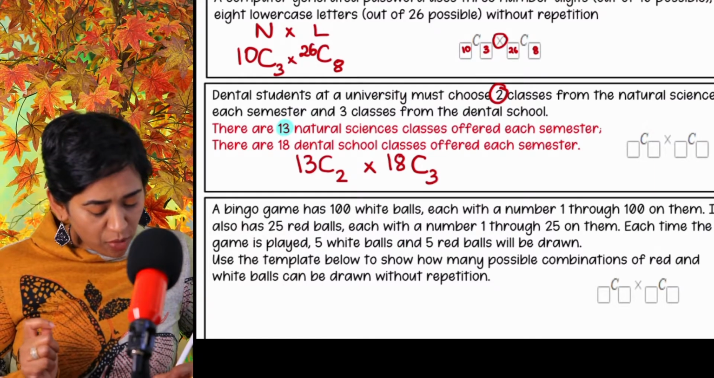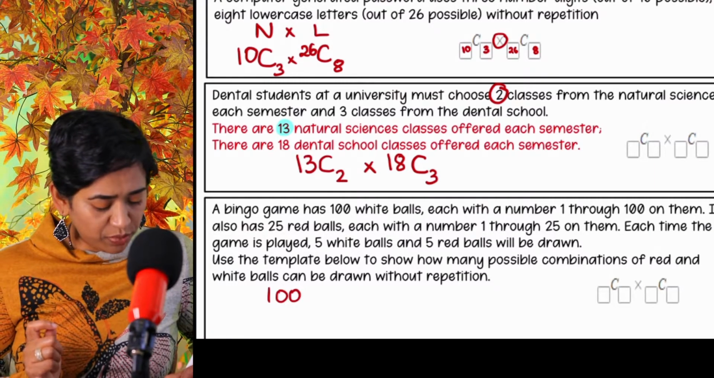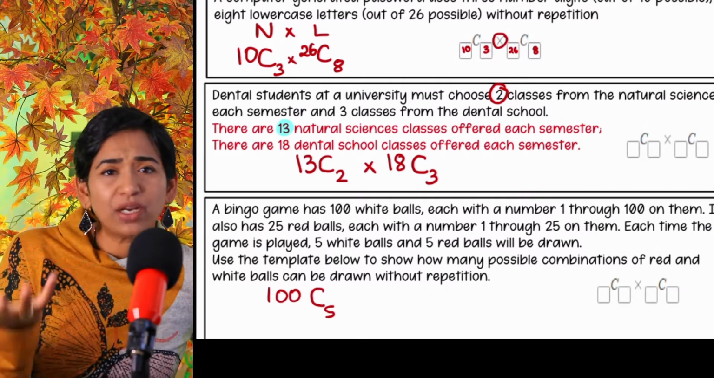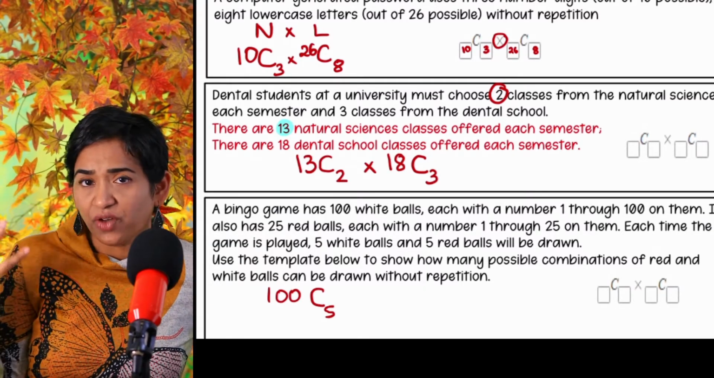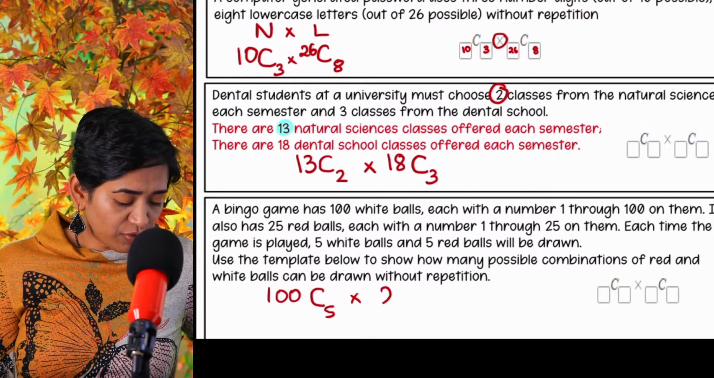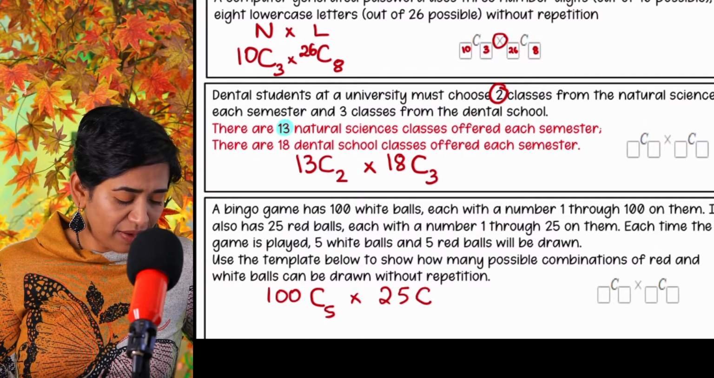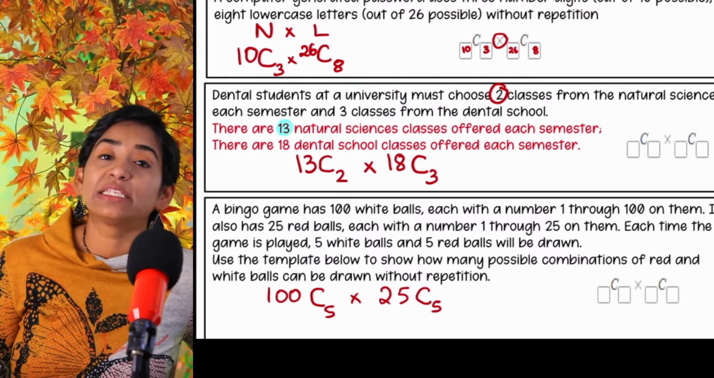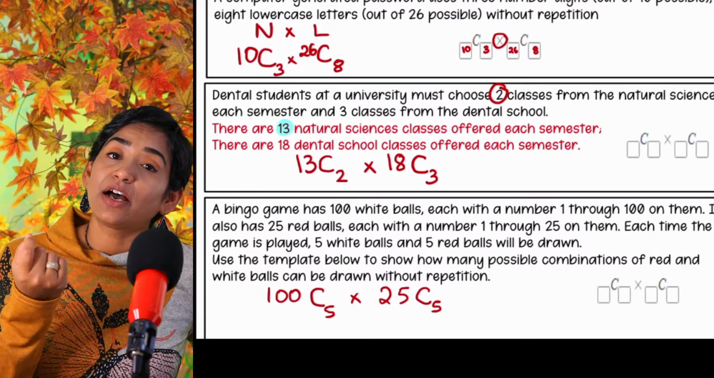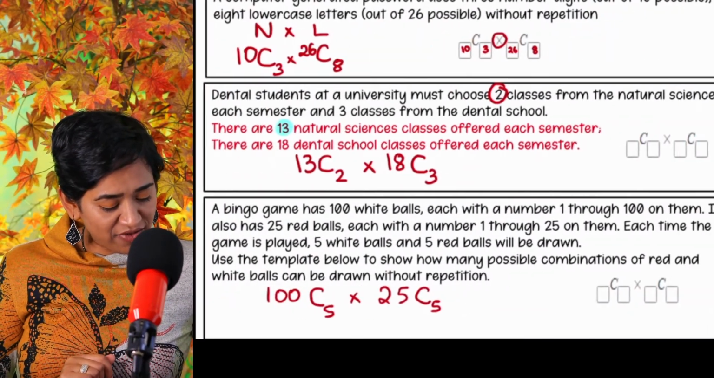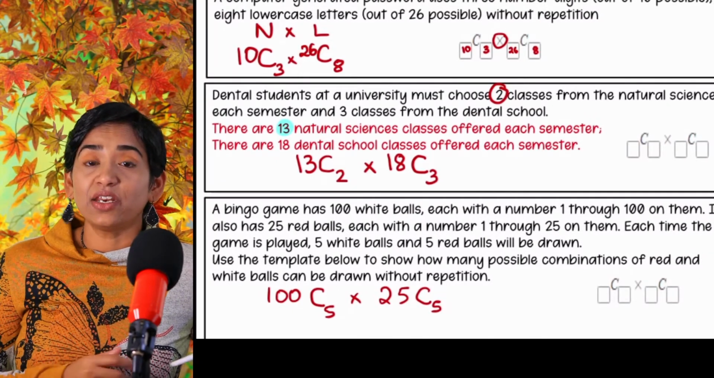From 100 white balls, I am picking 5. It's a combination. It doesn't matter which white ball I pick. It's just 5 white balls. And multiplication. From 25 red balls, I am picking 5. The order does not matter. So there you have it: 100 C 5 times 25 C 5. That's the end of this topic.